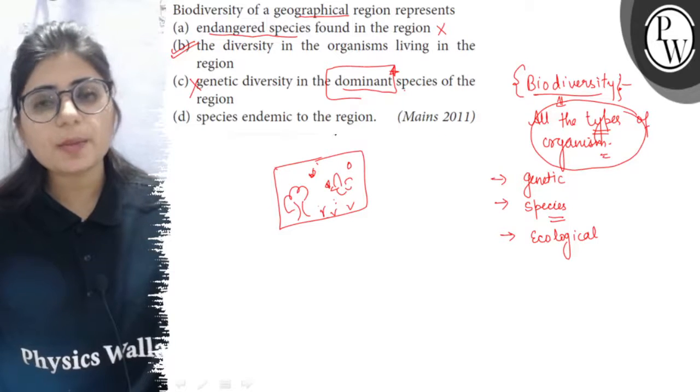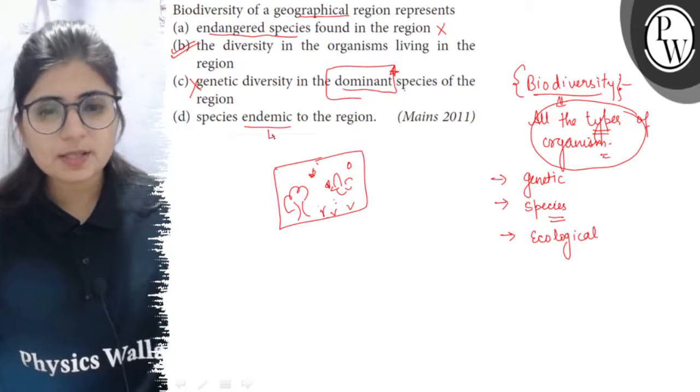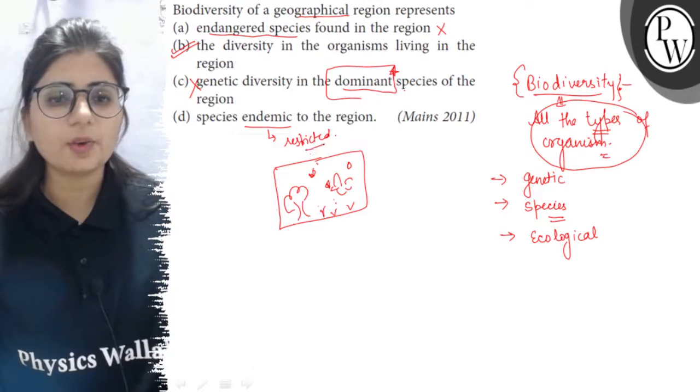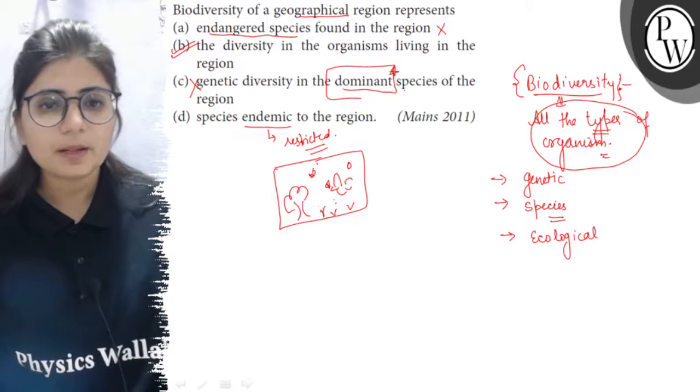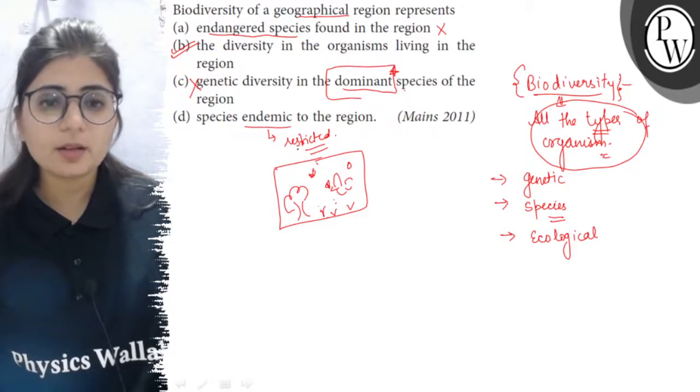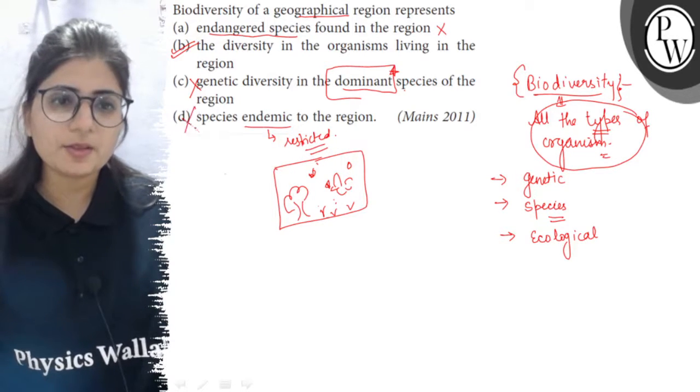Then species endemic to the region. So endemic species means the species which are restricted to that area. It means these species are found here only and nowhere else. But the species which are not endemic, they are also a part of biodiversity. So this is not correct.